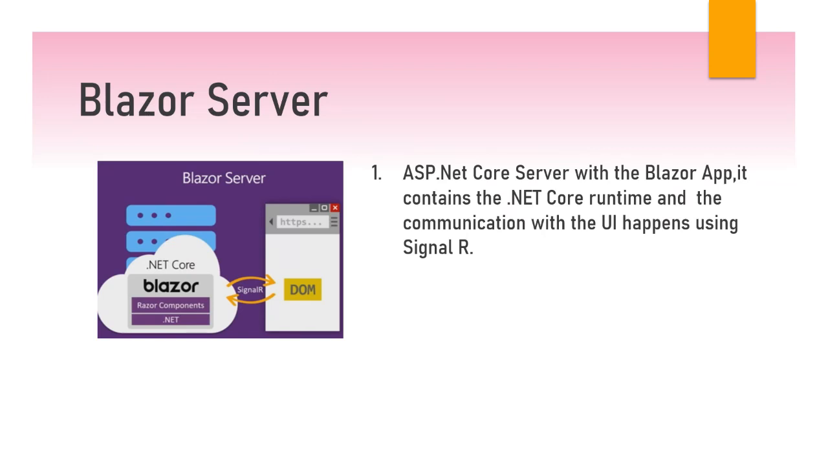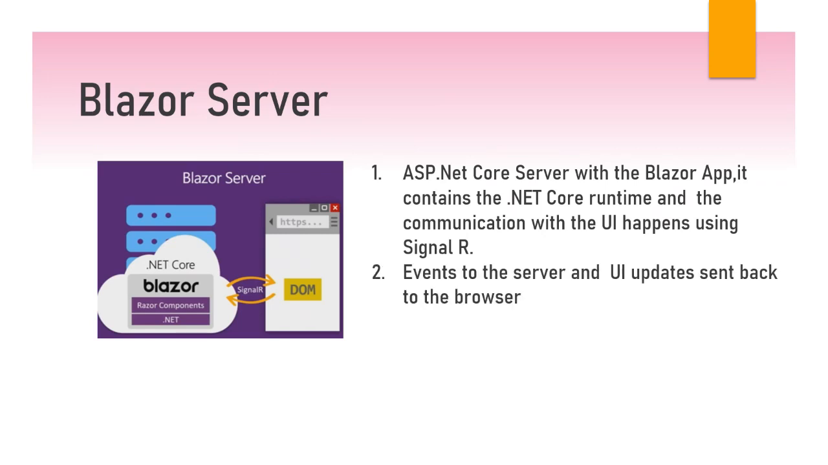So it contains the .NET Core runtime, and the communication with the UI, again, happens through SignalR. And for those who don't know, SignalR is a framework for bilateral communication, where clients can subscribe, and we can have one-to-one or one-to-many subscriptions that the server can update, and it can let the client know when there has been any type of change or notification, and it does it really efficiently. Let me show you something.